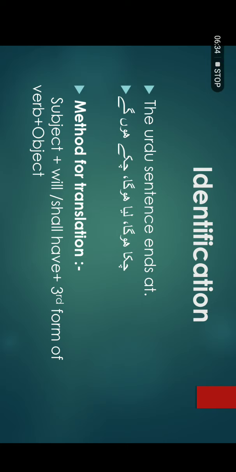Gone is the past participle form of go. Climb, climbed, climbed. Climbed is the past participle form of the verb climb, that means to ascend, to go up. And in the last step, you will add the object or complements if you have in the Urdu sentences. Okay. Now we will discuss some examples.